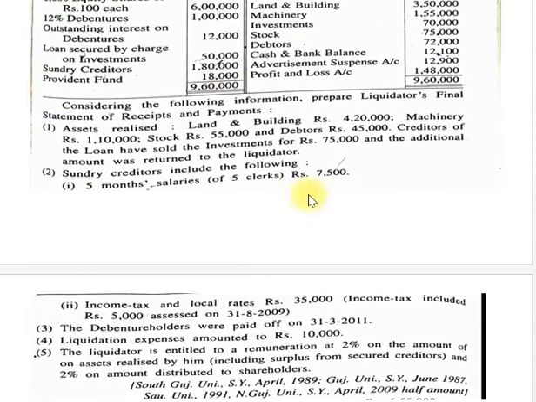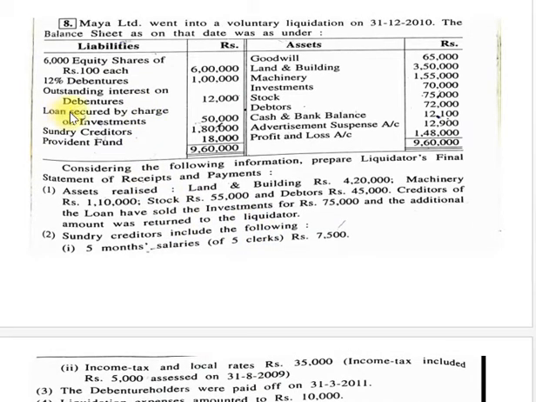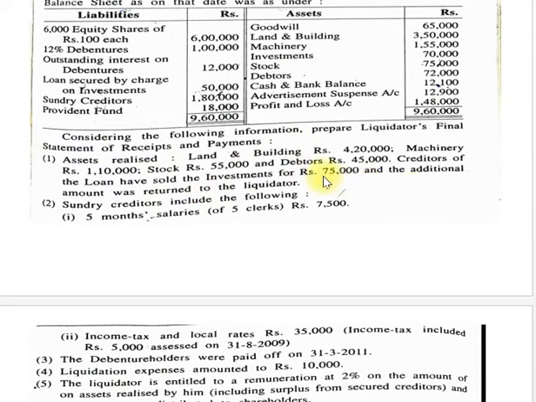Then friends, the creditors of the loan have sold the investment for rupees 75,000 and the additional amount was returned to the liquidator. So friends, you can see a loan secured by charge on investment. So our liability is 50,000 and we have sold the investment for 75,000. Means we got extra money, or we earned a profit. But who sold it?